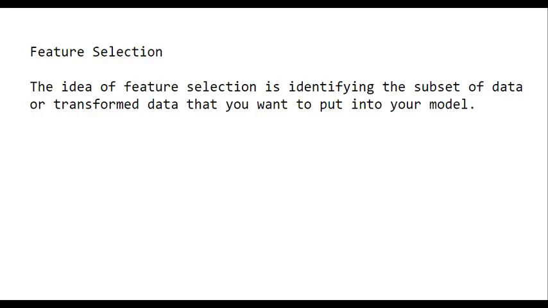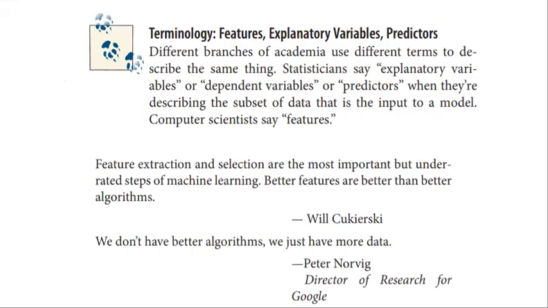Various terminologies are used in feature selection, that is, features, explanatory variables or predictors.